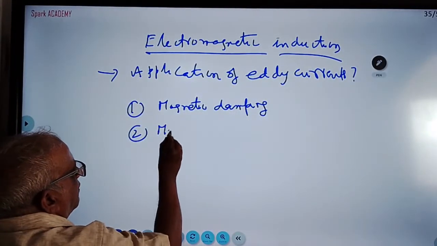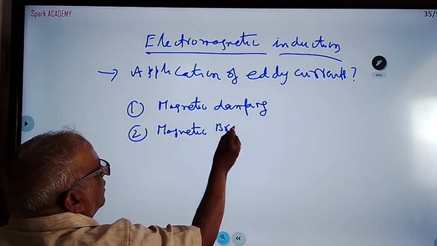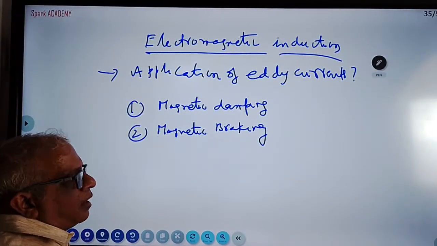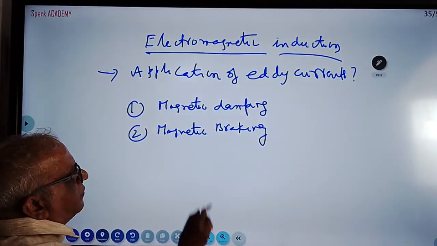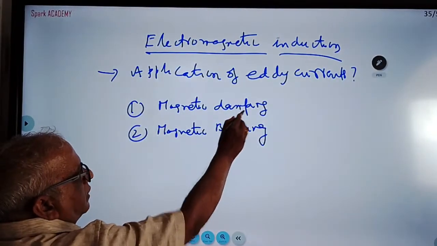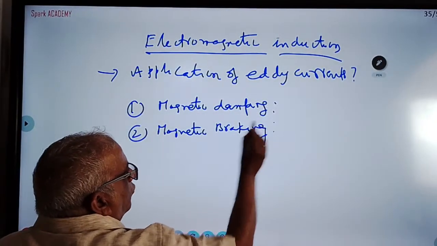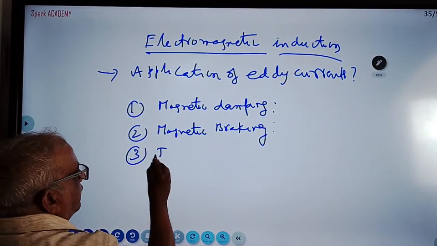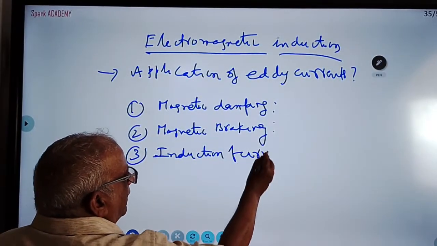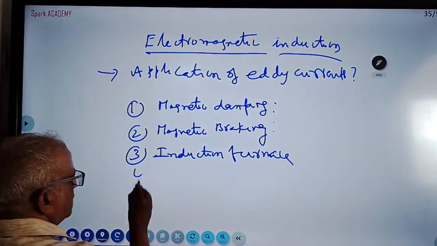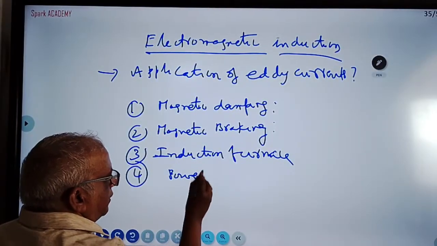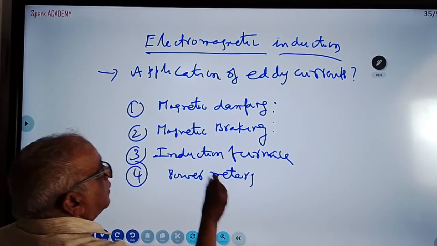Second, magnetic braking. To apply brakes, you are using induced currents. It will apply the brakes like friction. It will act like magnetic damping. Whenever a pendulum oscillates, due to induced currents the amplitude dies. Each one you have to write in one sentence. If you write only headings, you will get only 2 marks. Then induction furnace. Another use is power meters.